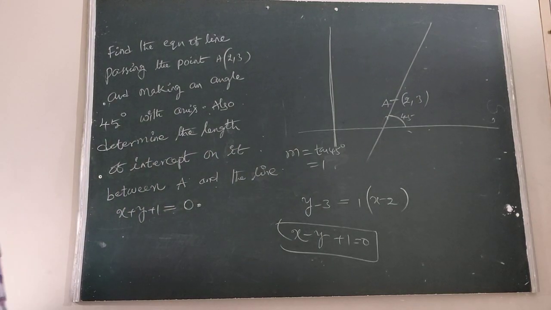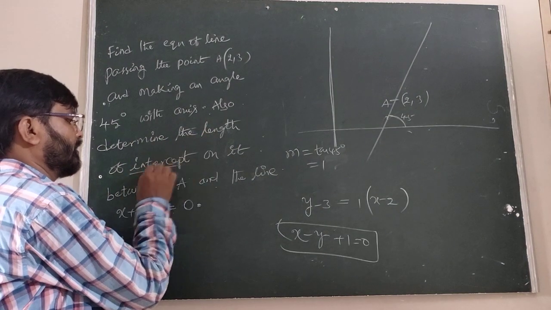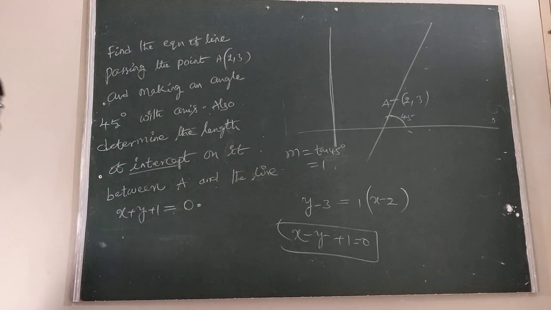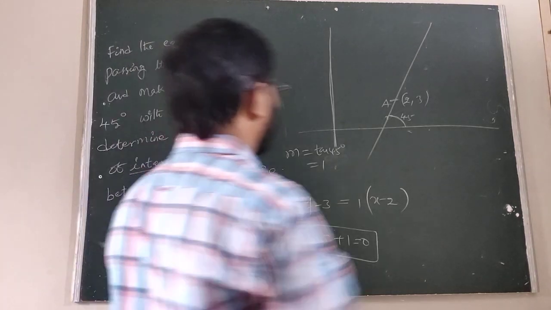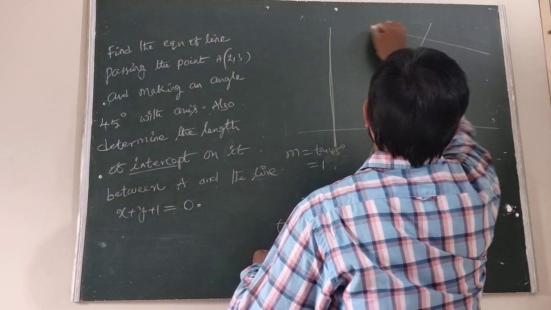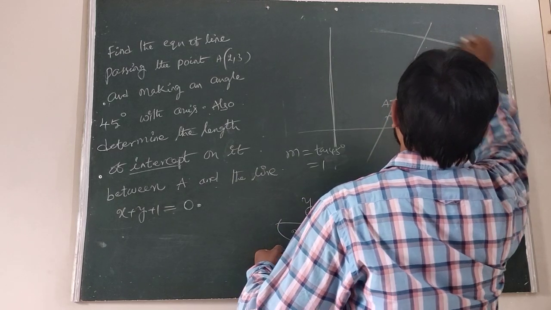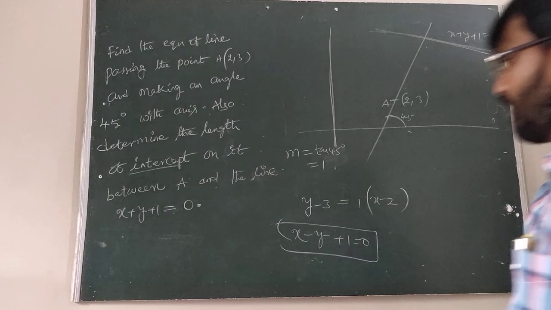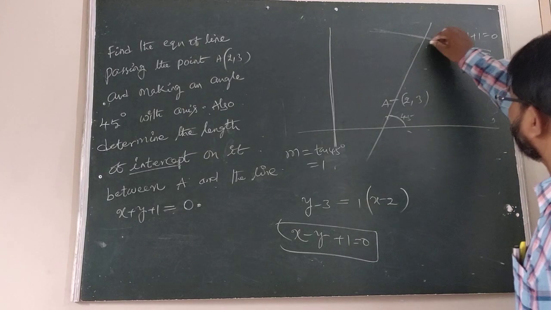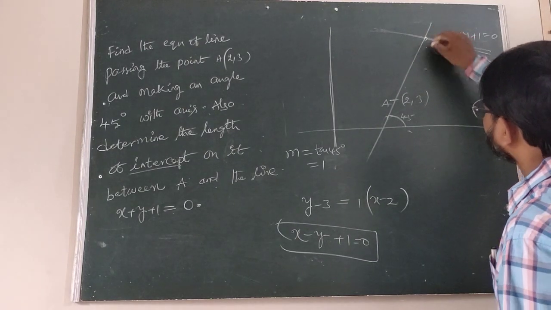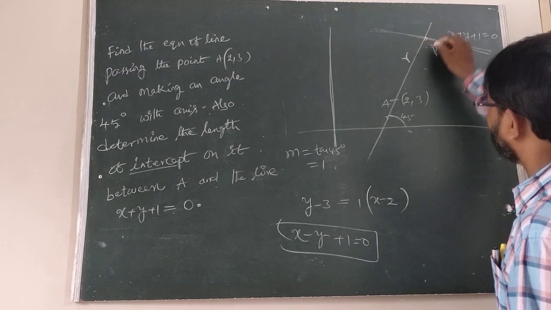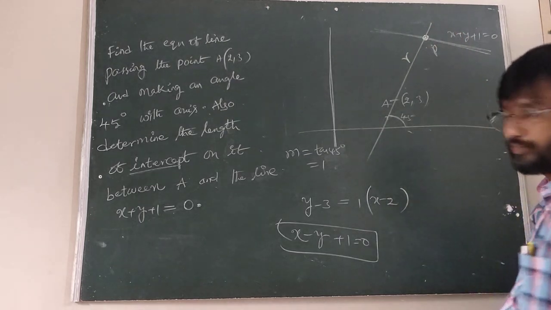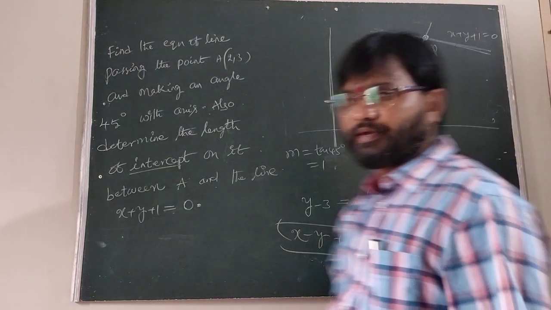But also determine the length of the intercept on it between A and the line. Another line is given, x plus y plus 1 equal to 0. Now we have to find this length. This is AP. Now we have to first find the point P. How to find the point P?